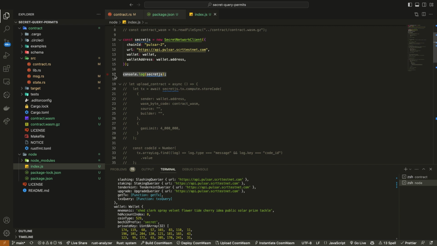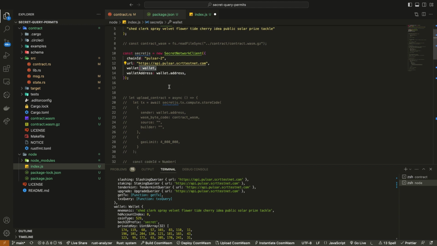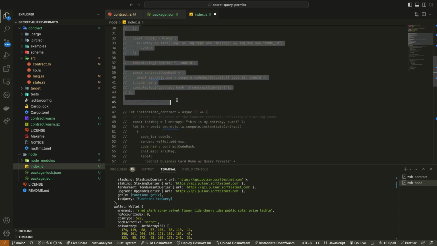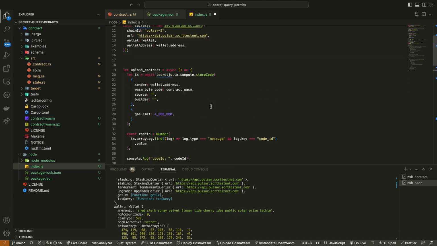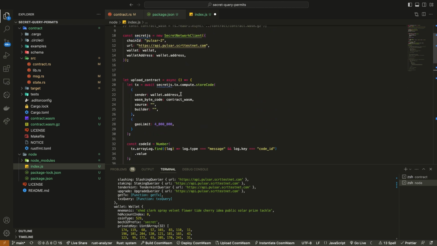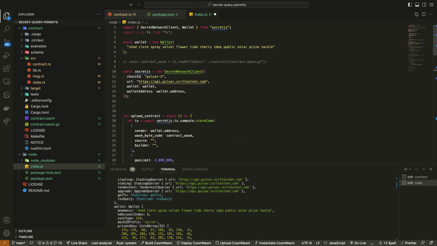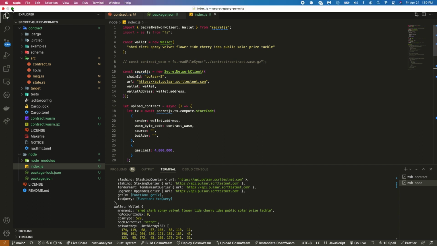Okay, so let's upload. This wallet parameter right here makes it so that in our secret client, we have access to our wallet. So there's our wallet, and there's also our wallet address. First things first, we're going to upload our contract. All of this boilerplate code for uploading, instantiating, executing, and querying lives on the secret.js docs. Let me just show you that real quick.